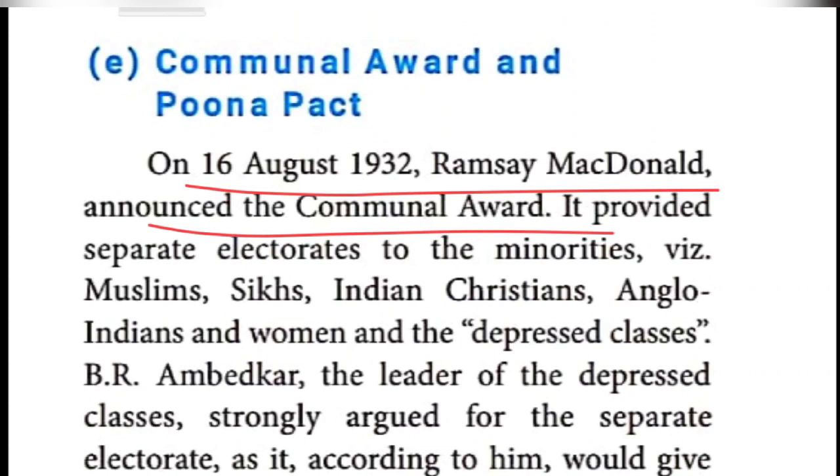It was during the Second Round Table Conference itself that they said there would be separate electorates for minorities. So that one they brought. That was the Communal Award. It provided separate electorates to the minorities. Who were considered minorities? Muslims, Sikhs, Indian Christians, Anglo-Indians, and women, as well as the depressed classes.